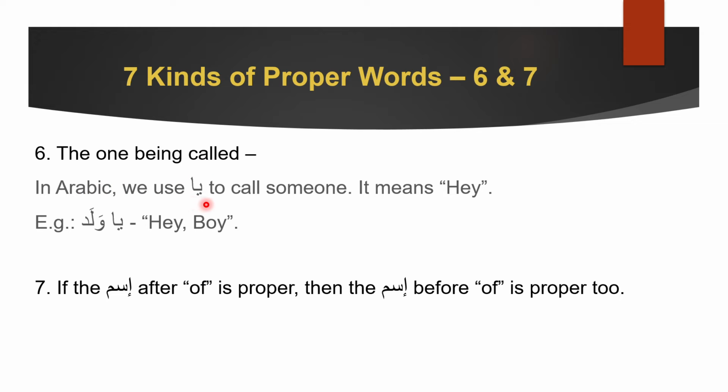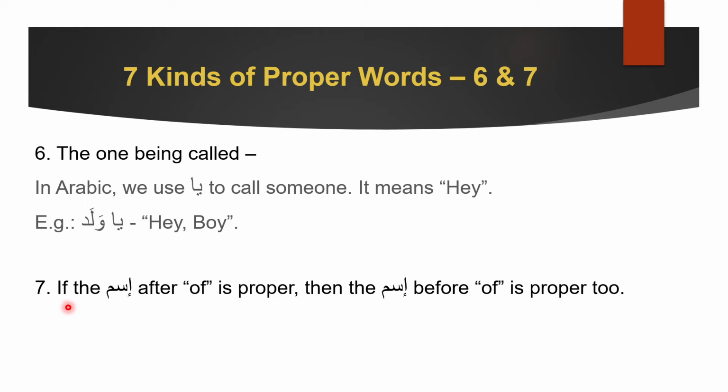In Arabic we use ya to call someone. It means hey. For example, ya walad means hey boy. I mean, this you can understand. When we are calling someone, we're making it specific. That's why the one being called is proper. So in this example, walad will be considered a proper word. Ya is not proper. Remember, ya is not proper because it's not an ism. It's a harf. The walad is an ism and walad is proper. The one being called is proper.